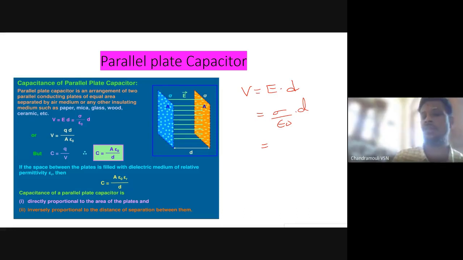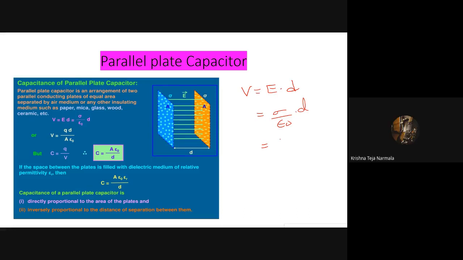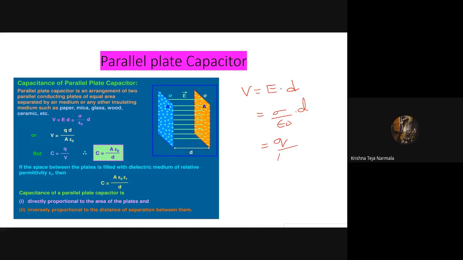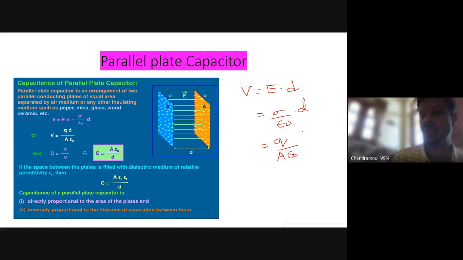What is sigma here? Sigma is density. Which density? Charge density. Surface charge density. Very good, Krishna Teja. But you should say clearly, surface charge density. What is the surface charge density formula?